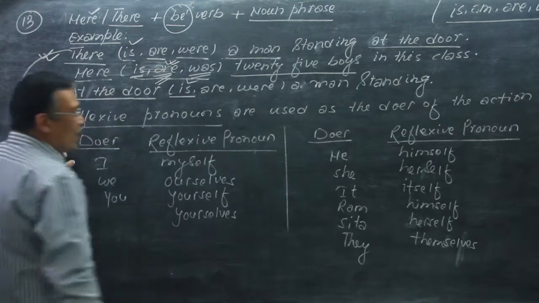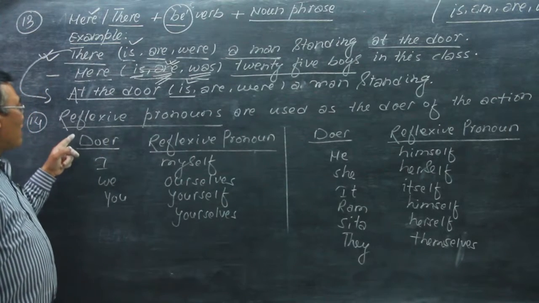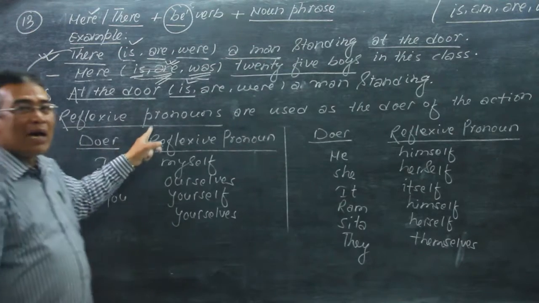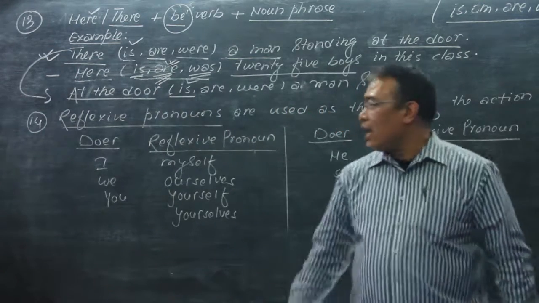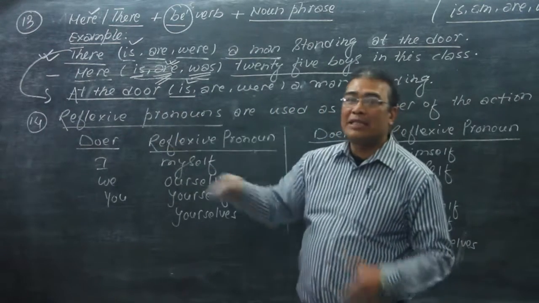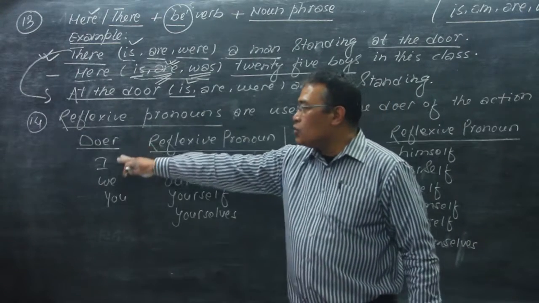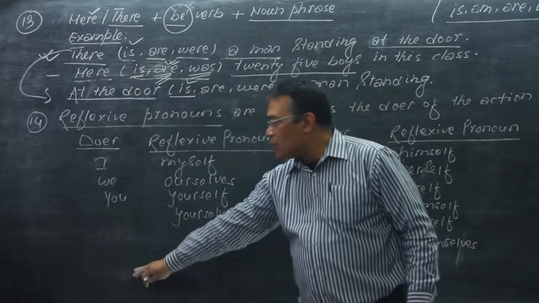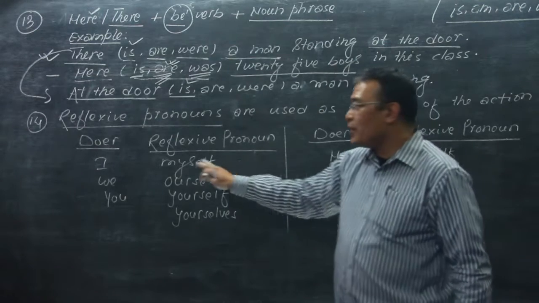Okay, the next one. Now we talk about the reflexive pronouns. Reflexive pronouns are used as the doer of the action. And here, reflexive pronoun means the self forms. Let's take the example. Here the doer is I, and its reflexive pronoun is myself.